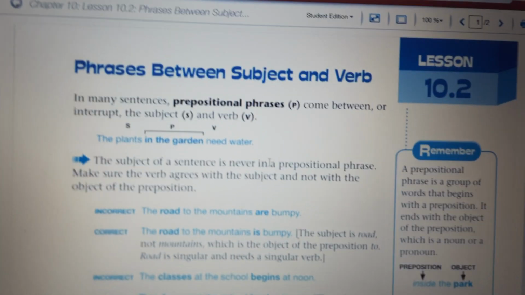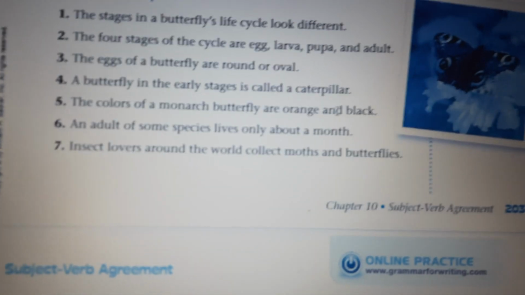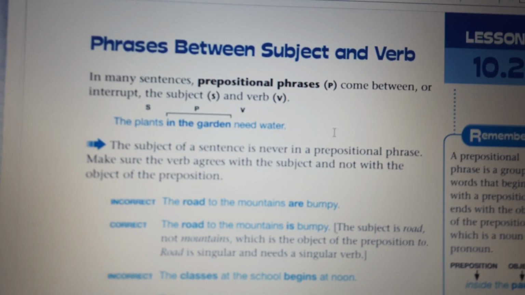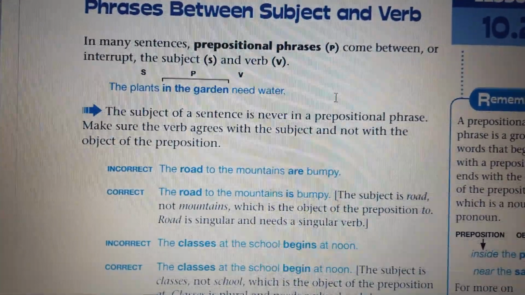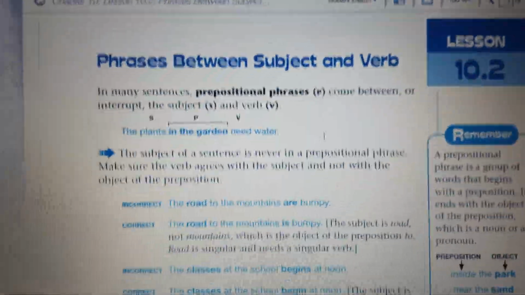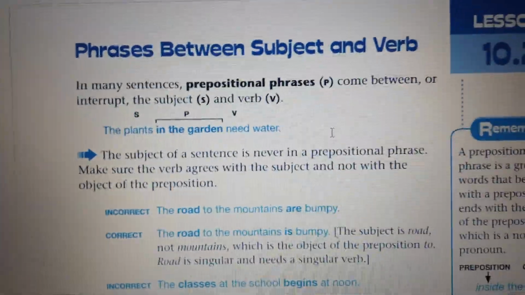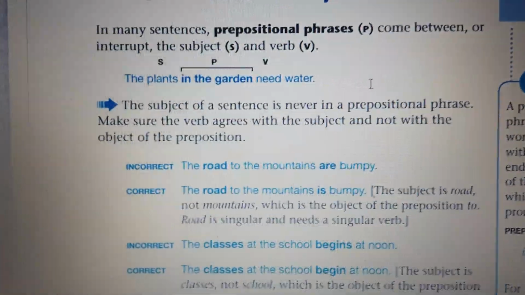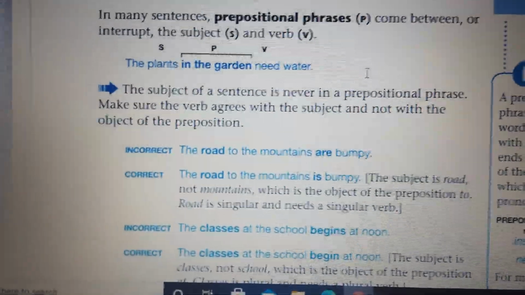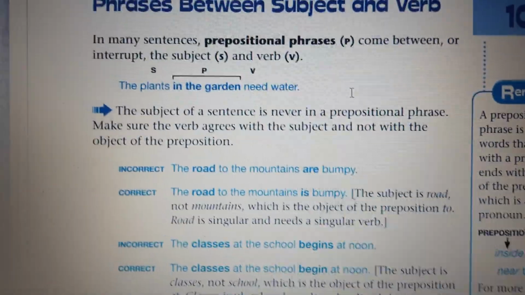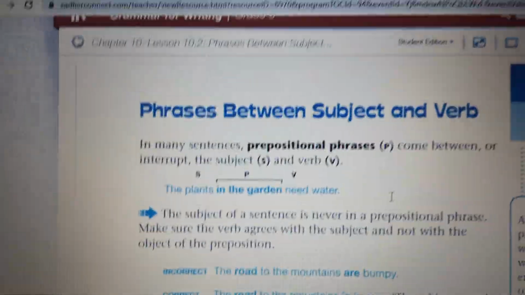So, today we are going to study new lesson number 2, page 203. Phrases between subject and verb. I just want you to refresh your memory and remember prepositions and prepositional phrases. You know that we studied this lesson about prepositions and prepositional phrases. So from this title we have phrases between subject and verb.